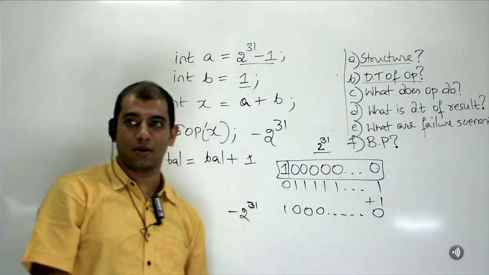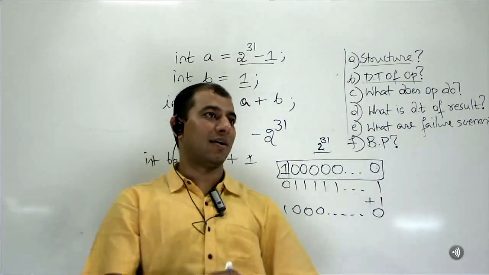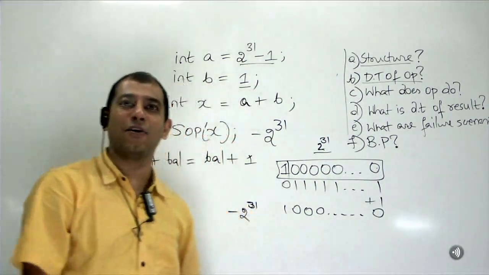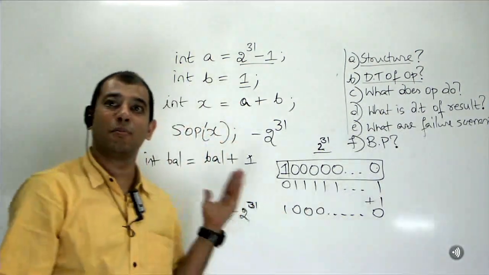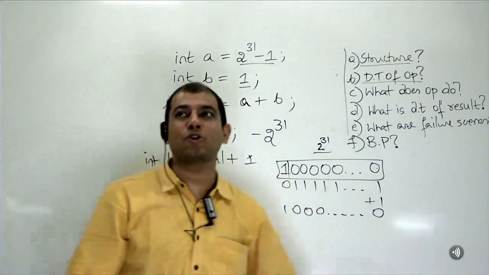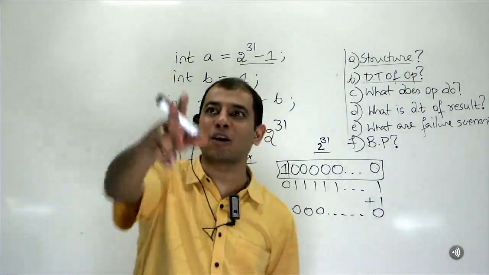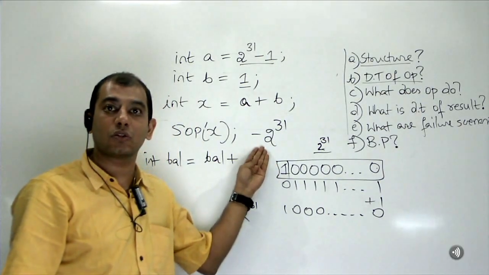No, tell me. 2 billion he had now, 2 power 31 minus 1. Rama went and he added 1 rupee. Now, he looks at the receipt, heart attack failure. Because now, what does he have in his bank account? Minus 2 power 31. Gundas of the bank will come. Suddenly he owes the bank 2 billion rupees.